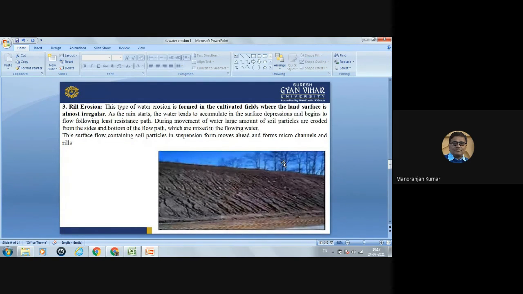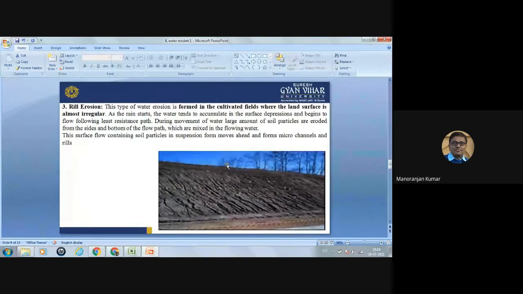Now the rill erosion. This type of water erosion is formed in the cultivated field where the land surface is almost irregular, undulating. This type of erosion generally takes place in cultivated land where the surface is irregular. As the rain starts, the water tends to accumulate in surface depressions and begins to flow following the least resistant path.